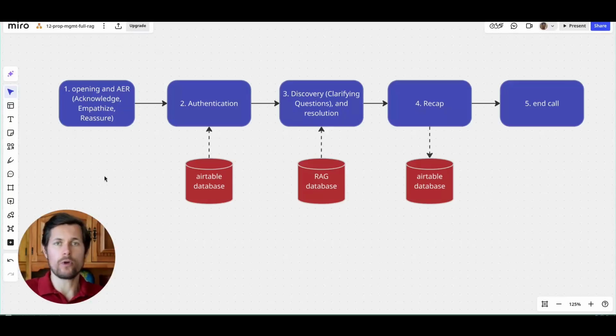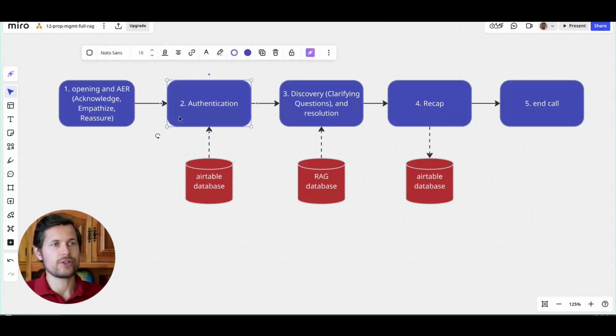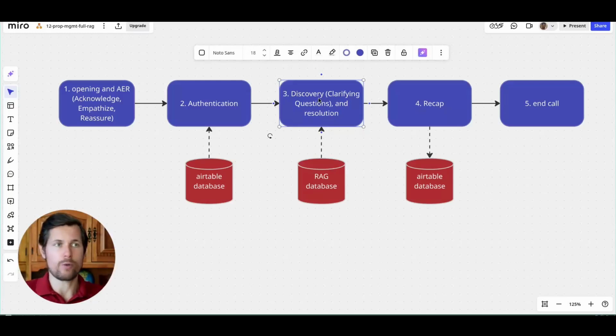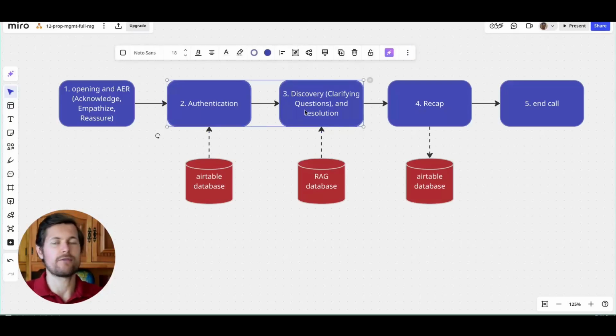Once the calling homeowner greets the AI agent and says, hey, I have this and that problem, then right after that, the AI agent will say, yeah, I can understand it's difficult, whatever, right? But then the authentication is a different step because the questions are different. So it has to transition. The AI agent here will ask the caller, may I have your full name and address, please, and the community association you belong to, right? And then again, discovering and clarifying the questions and then the resolution also go hand in hand, because the AI agent will ask a question and then the homeowner will give some information and then the AI agent will offer advice, okay? So we couldn't combine authentication and discovery into one step, right?